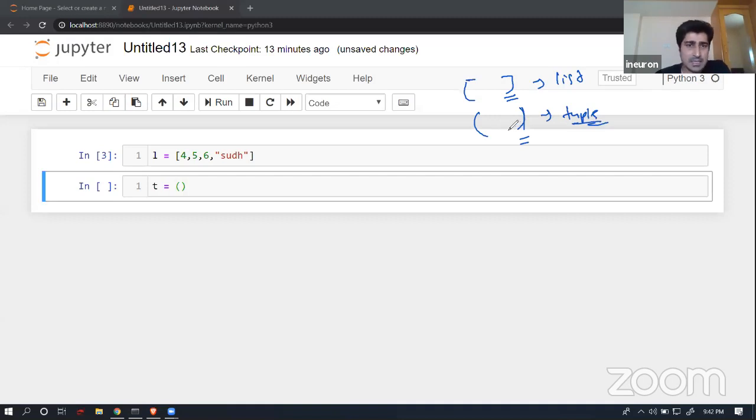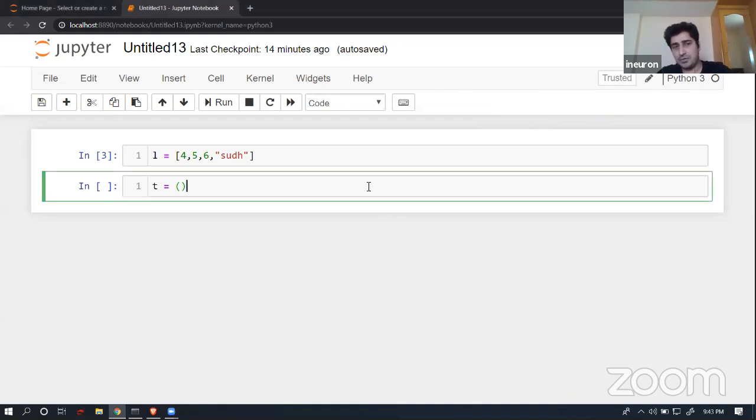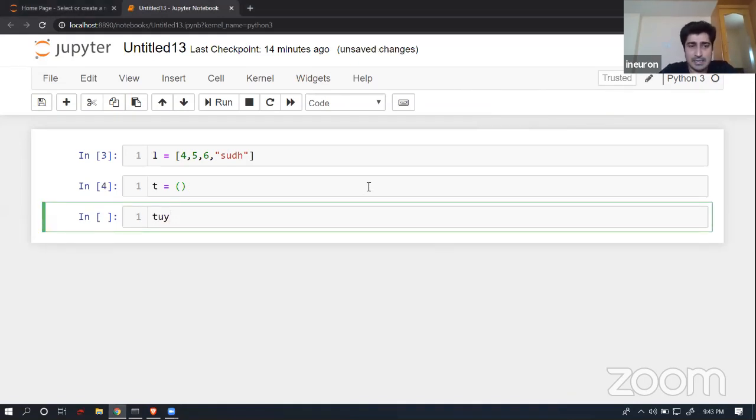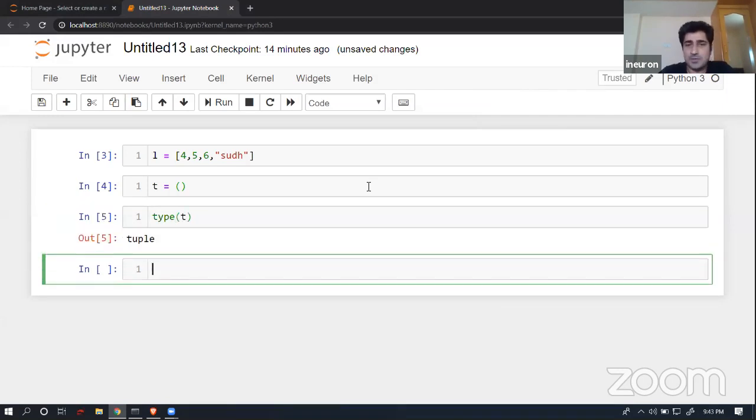There is a difference between list and tuples, although I'm going to show you that both are collections, and both will be able to store heterogeneous as well as homogeneous data sets. In a list as well as inside a tuple, I will be able to iterate through it and do data manipulation again. But there are some differences with respect to a list and tuples that we are going to discuss. Then we will try to understand in which case you should use a list and in which case you are supposed to use a tuple. Suppose I execute it and check the type of this T, you will see that the type of T is nothing but tuple.